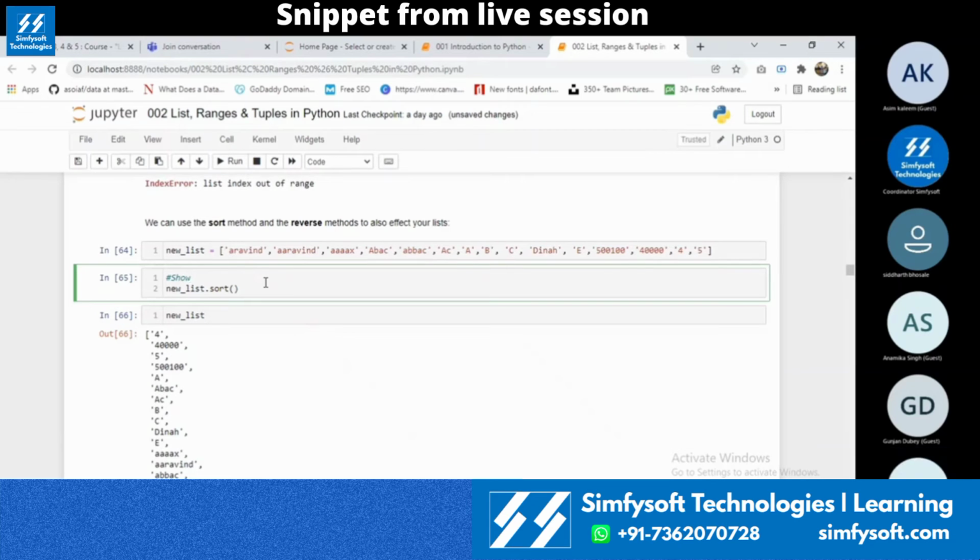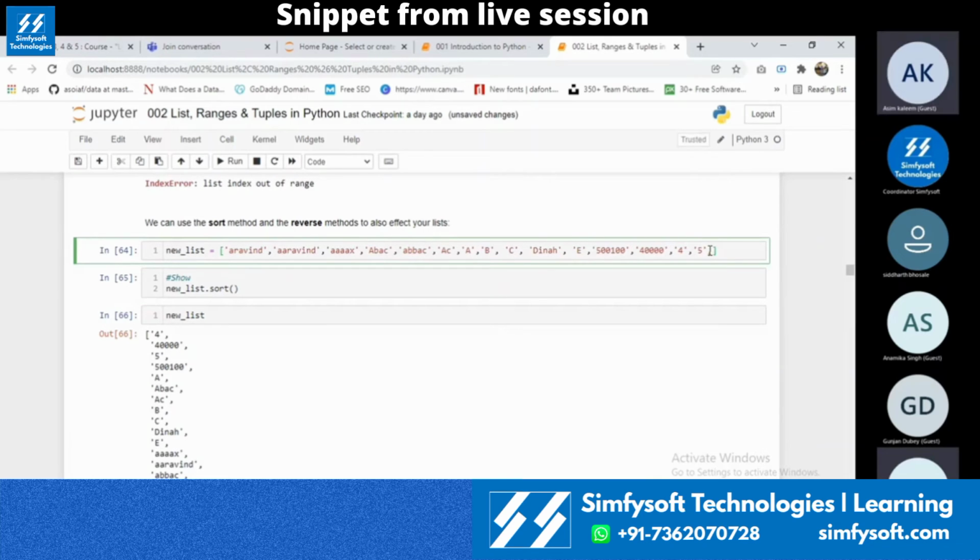Python can sort the list if and only if all the objects present in that list belong to the same data type. If you check over here, every single thing is a string. Even the numbers given over there are strings.